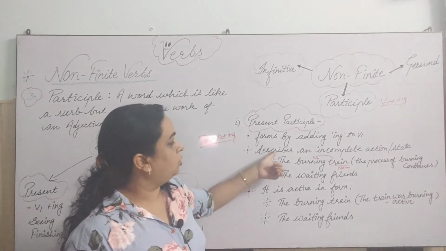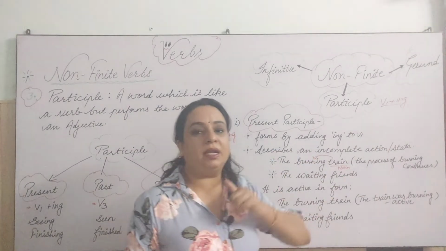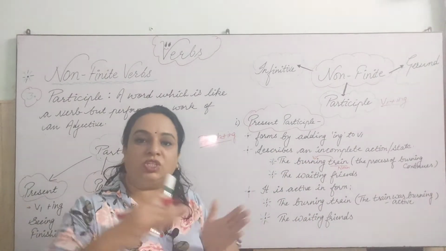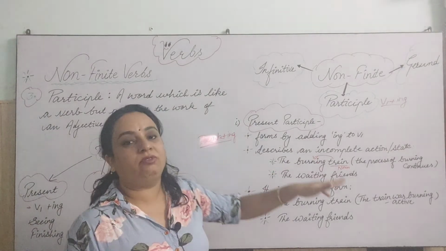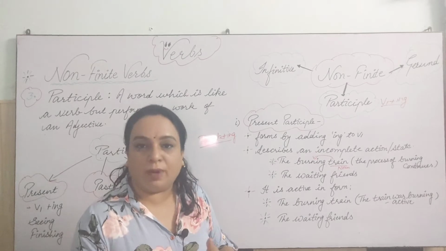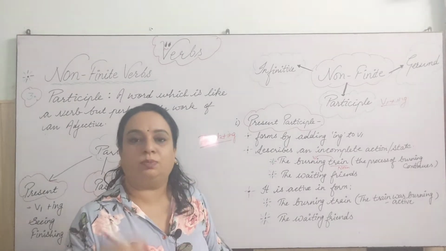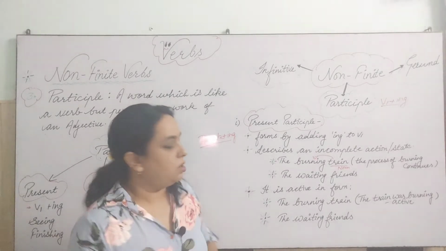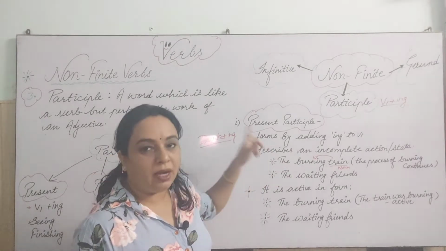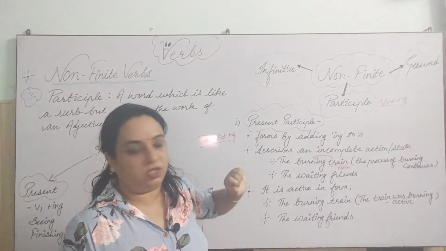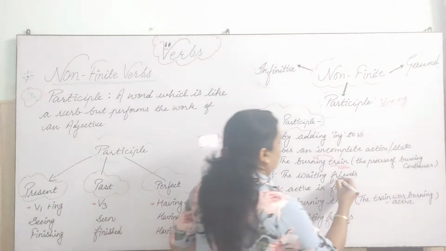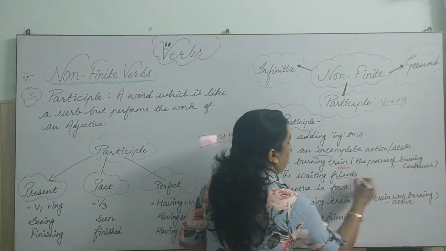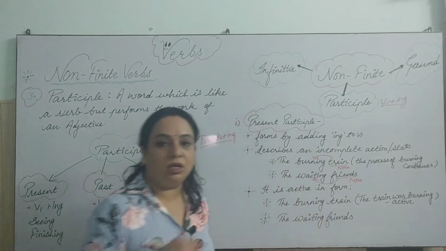Now as I told you, this describes an incomplete action or state, meaning which continues, which is still going on. If I say the burning train, it means the train is still burning, the process of burning is continuing. So the participle tells that type of action. The second one is the waiting friends. So friends here is a noun, and waiting is what?